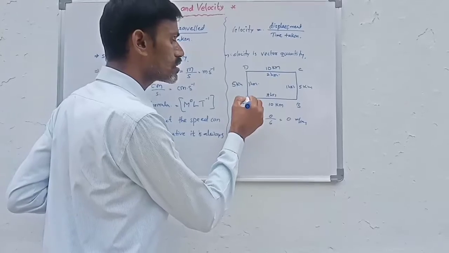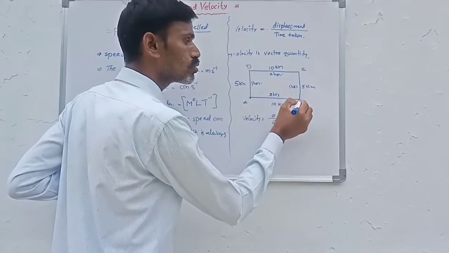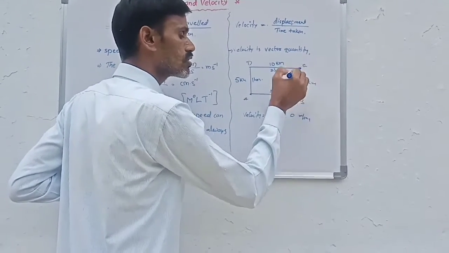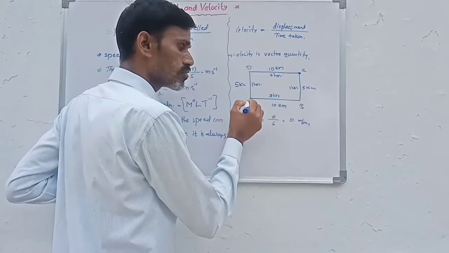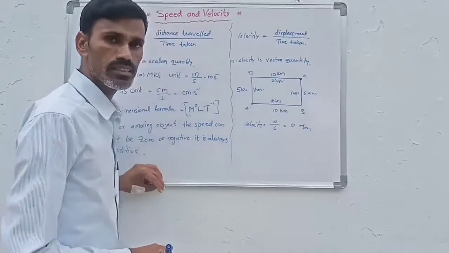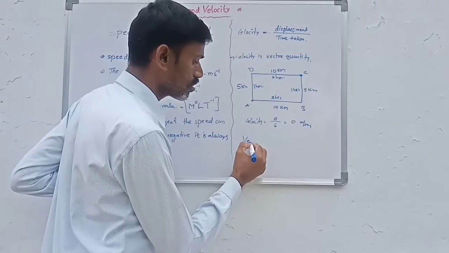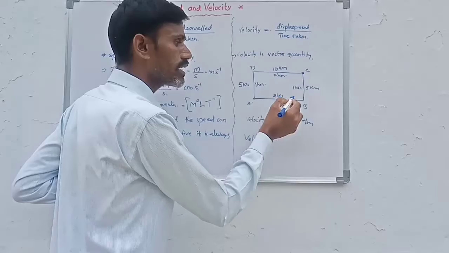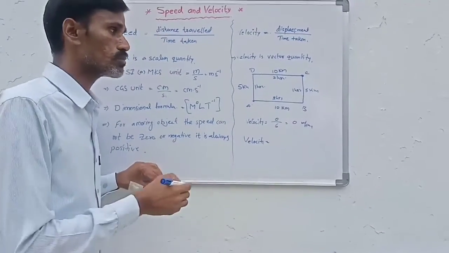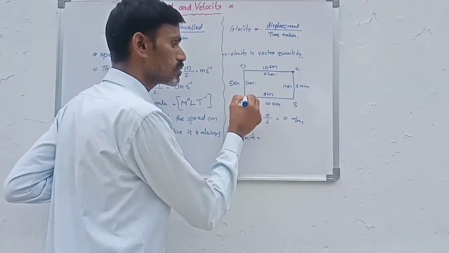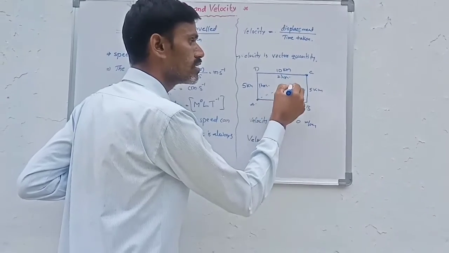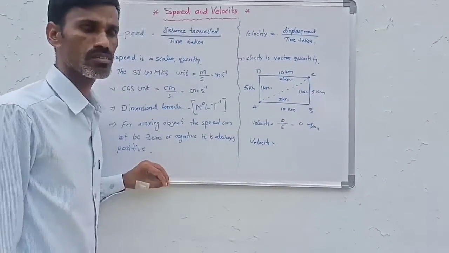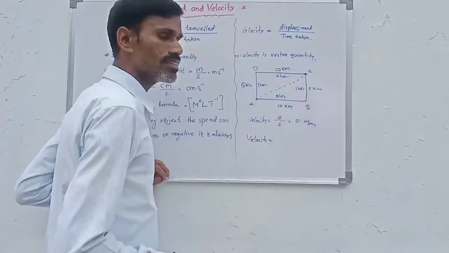Suppose the particle moves from A to B and B to C. So what is the velocity in reaching from point A to point C? What is the displacement? A to B, B to C. Displacement is the shortest distance between the final and initial positions. So AC is the displacement.